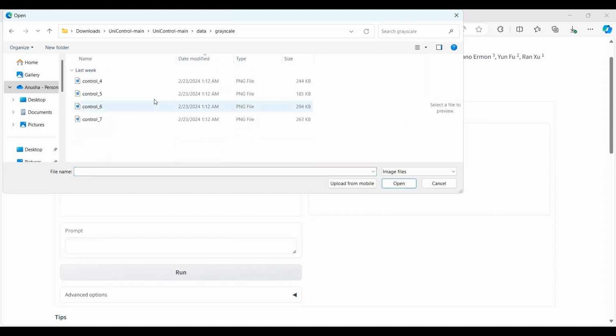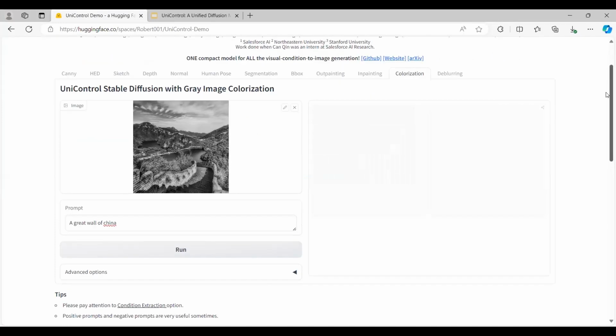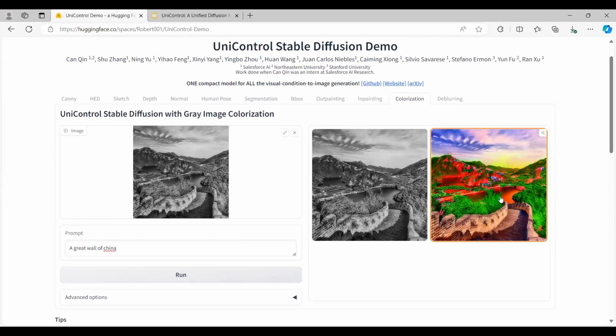So yeah, here it goes. So I'm giving it as control 6. Yeah. So I'm giving a prompt as gray wall of China. So I'm just running it. This would give a colored image of wall of China. So in this way, it's giving a clear picture of it.